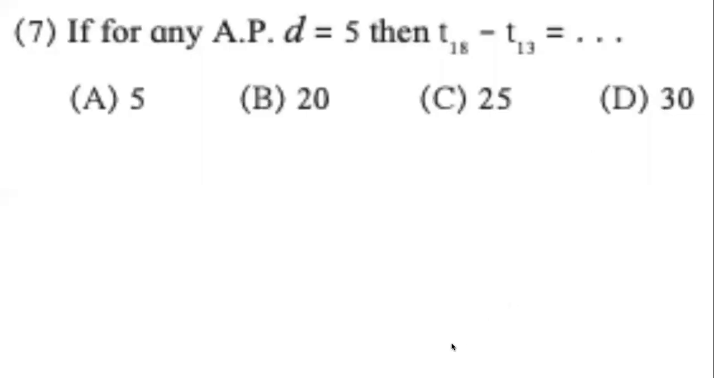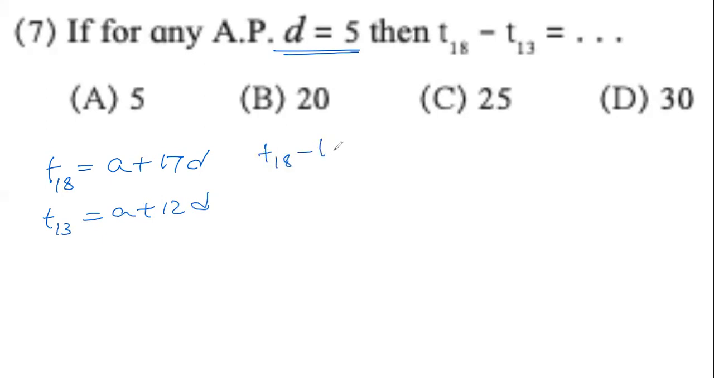Class, in this question, d equals 5 is given. We have to find the difference between T18 and T13. So what many people will try to do is, they will try to find out what is T18, and they will write this. Then they will find out what is T13, and they will write this. And then they will try to find out T18 minus T13.